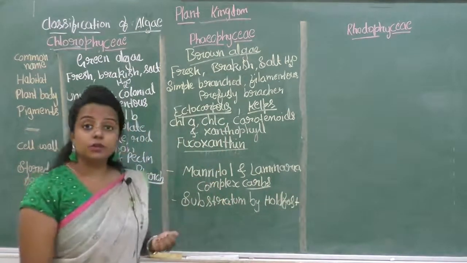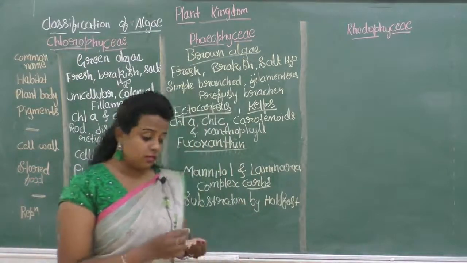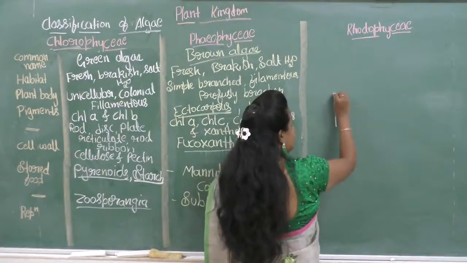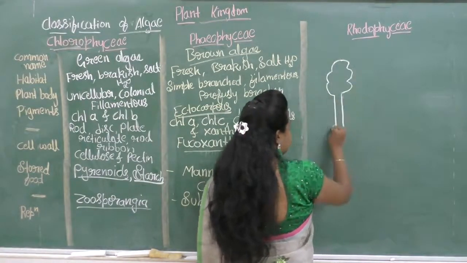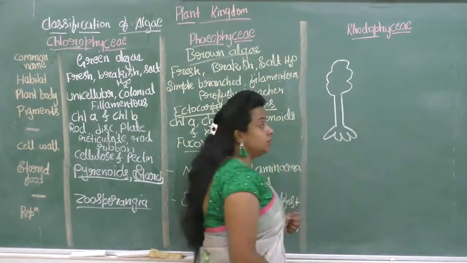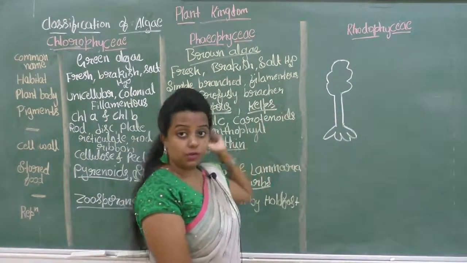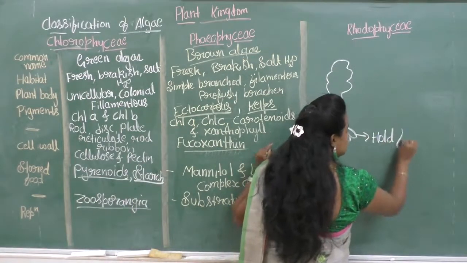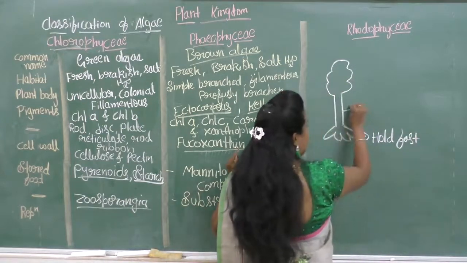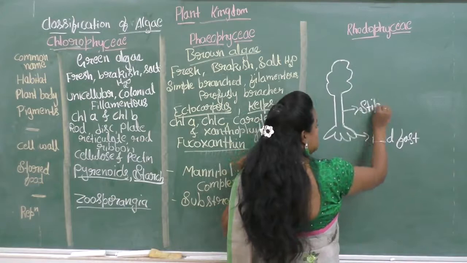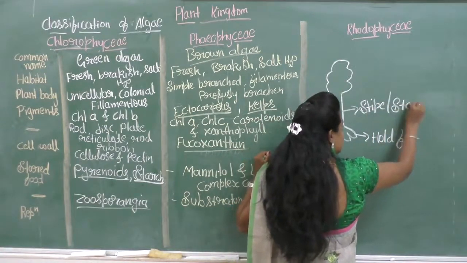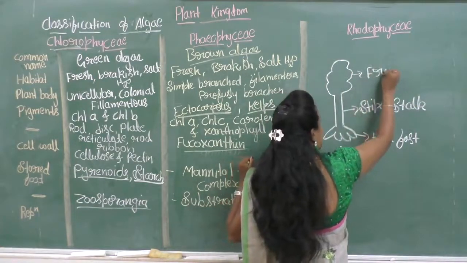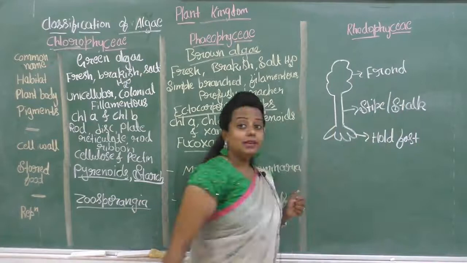The structure of the Phaeophyceae is attached to the substratum by the holdfast, followed by the stipe and the frond. So see here, this is one of the structures of the Phaeophyceae, and this is the holdfast, which will look like a root, and this is the stipe or the stalk, which looks like a stem, and this we call a frond, which looks like a leaf.